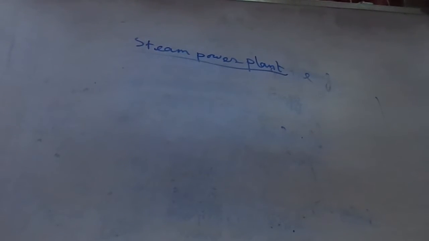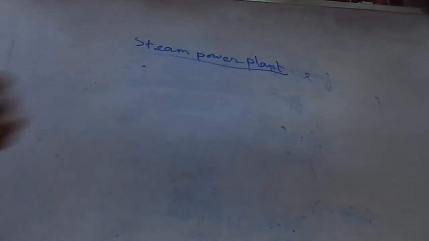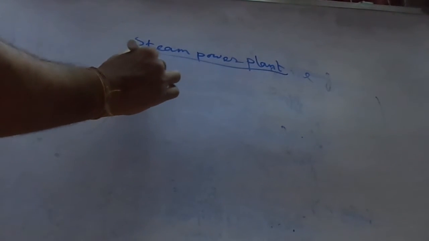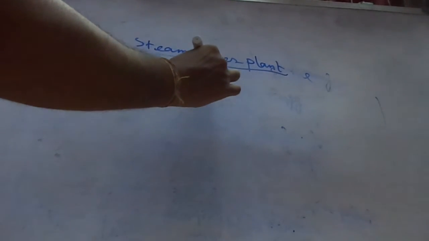For a cycle, summation of Q net cycle equals summation of W net cycle. A cycle means the final state is identical with the initial state.